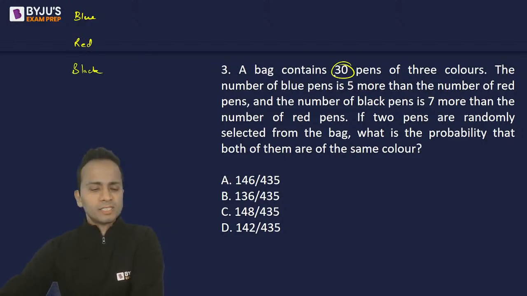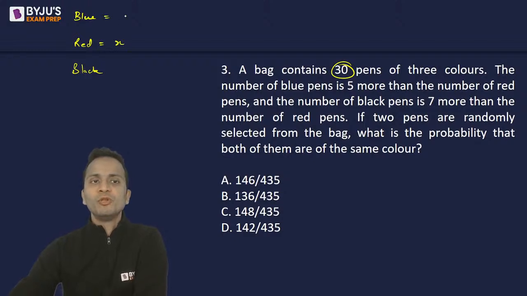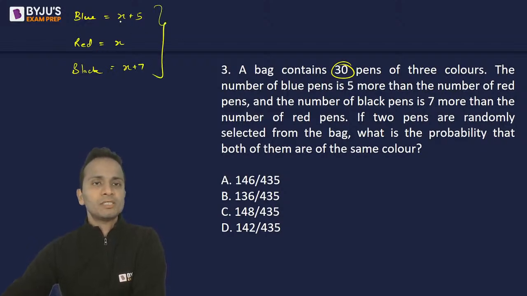Now total number of pens is 30. Number of blue pens is 5 more than the number of red pens. So let's say number of red pens is x. So number of blue pens will be x plus 5. And the number of black pens is 7 more than the number of red pens, so it will be x plus 7. Now the sum of these numbers, x plus 5 plus x plus 7, that is 3x plus 12, is given as 30. Okay, so x की value calculate कर लेते हैं यहाँ से. So the value of x will be equal to 6.